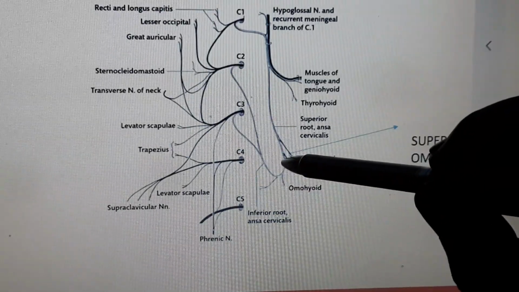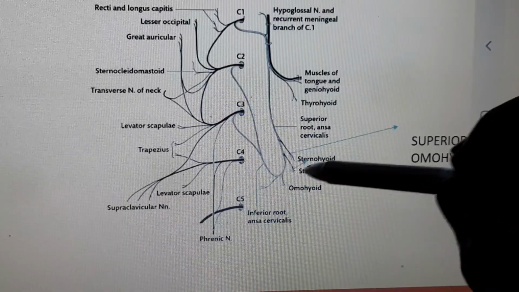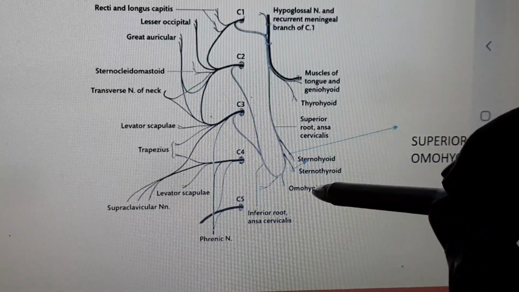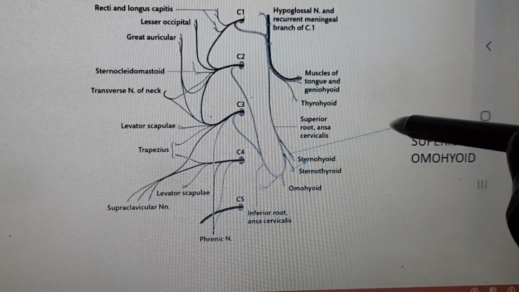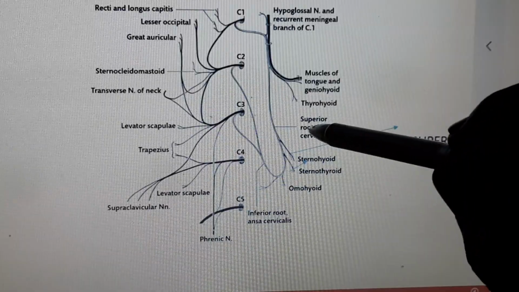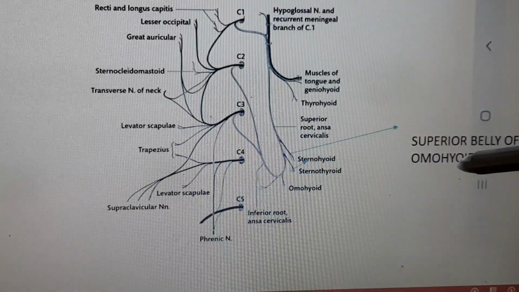So from the bent part, three nerves arise. And from the superior root, that nerve supplies the superior belly of omohyoid.